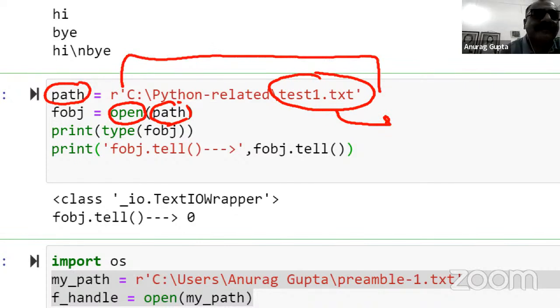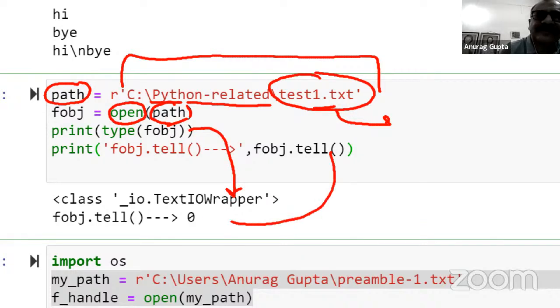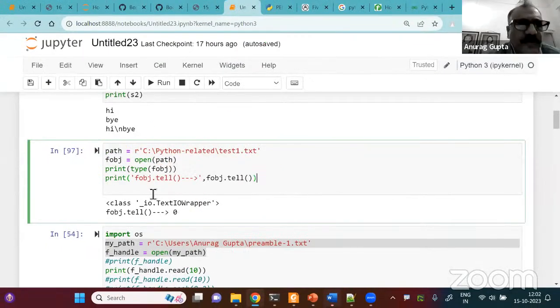I am right now in /Anurag Gupta, but this file exists in a folder called Python related and tested. So therefore, it's an absolute path I'm giving. I'm opening it. I'm asking it to print the type of this thing. Then I'm asking it to tell me the position of the cursor, which is at 0. All right. So this is something I wanted to show you again.